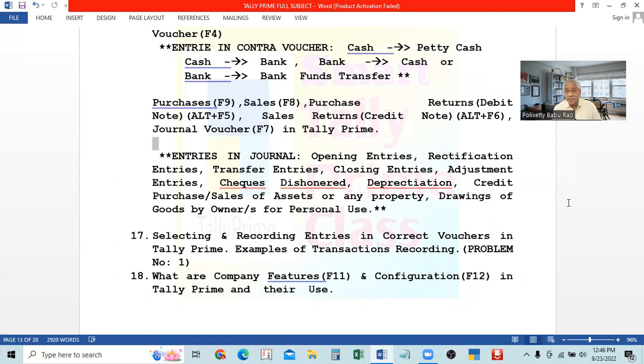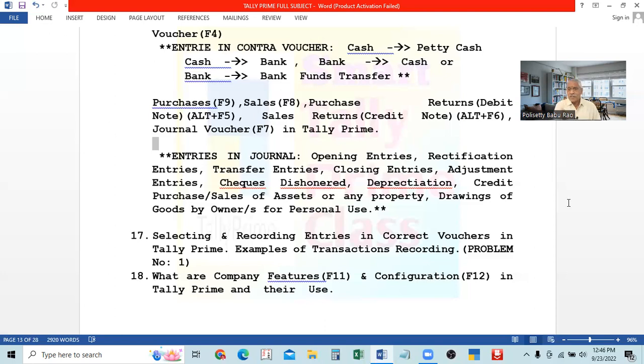Rent account is to be debited. All the expenses which are still not paid are also to be debited, because they are expenses related to this year. Debit the expenses, and for credit, you are not paying cash, so the cash account cannot be credited. Credit means a liability is created, to another account called outstanding expenses. So all the expenses not paid, for example, rent not paid.